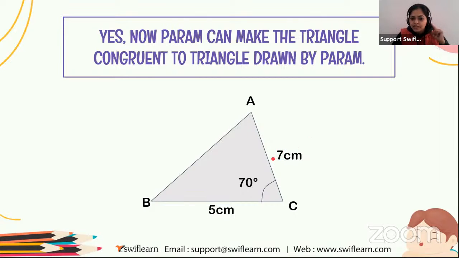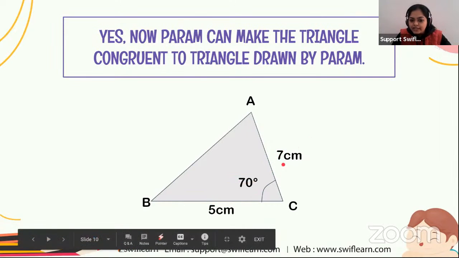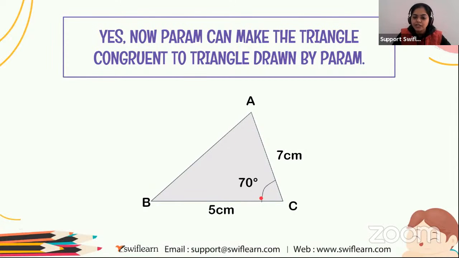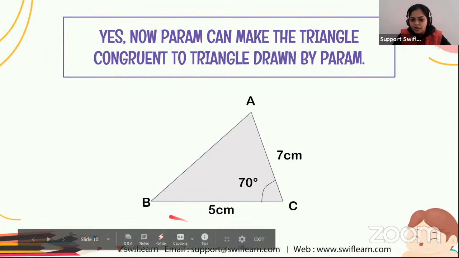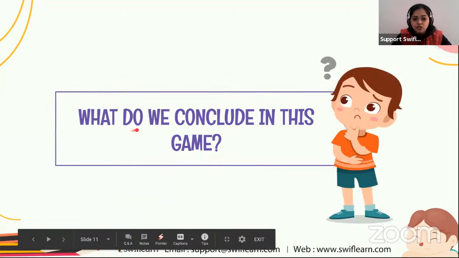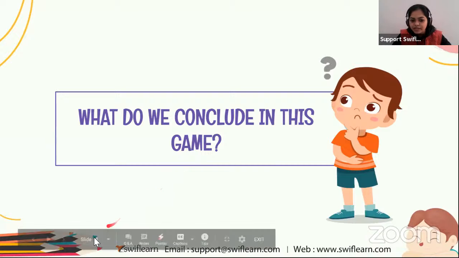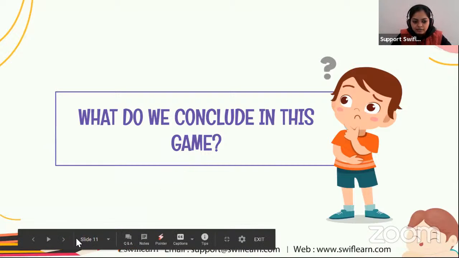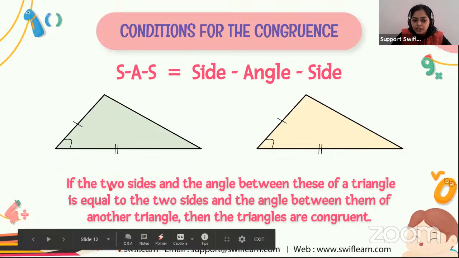So when a person knows the two sides and the angle between these two sides, then he can make a triangle that is congruent to the other triangle. All right, so let's move to the next one. So what do we conclude from this game? We conclude that if the two sides